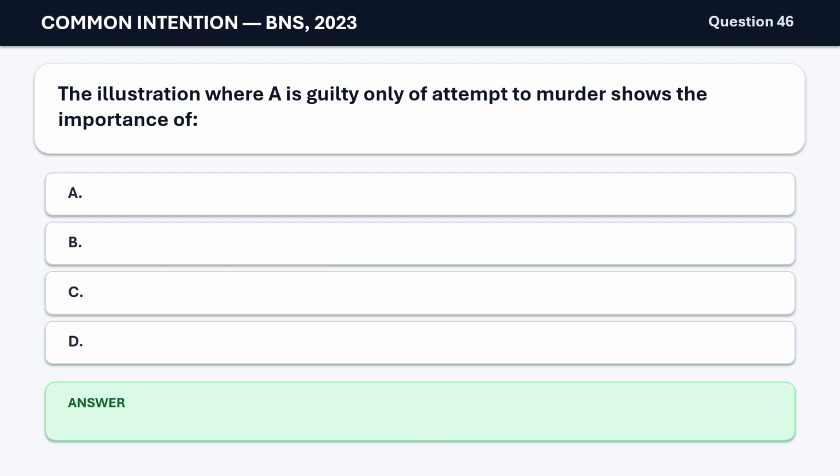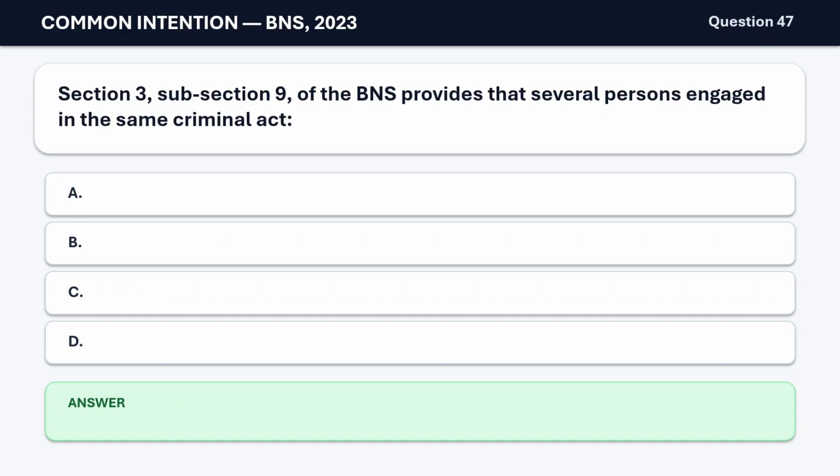Question 46. The illustration where A is guilty only of attempt to murder shows the importance of A. Cooperation. B. Written agreement. C. Motive. D. Recovery of weapon. The correct answer is A. Cooperation.